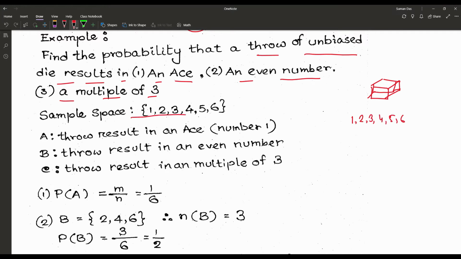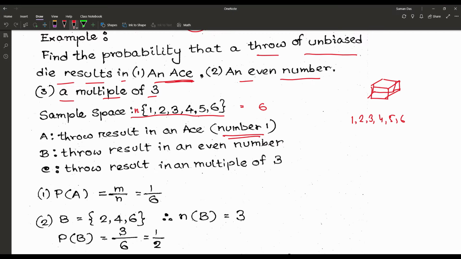So the sample space, using the cardinality, is equal to 6, the total number of sample points in the sample space. Now suppose the first problem, an ace, is particularly the number 1.